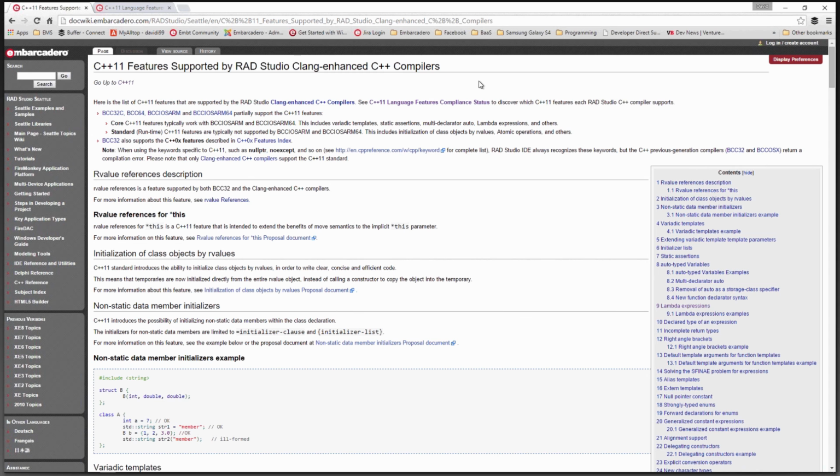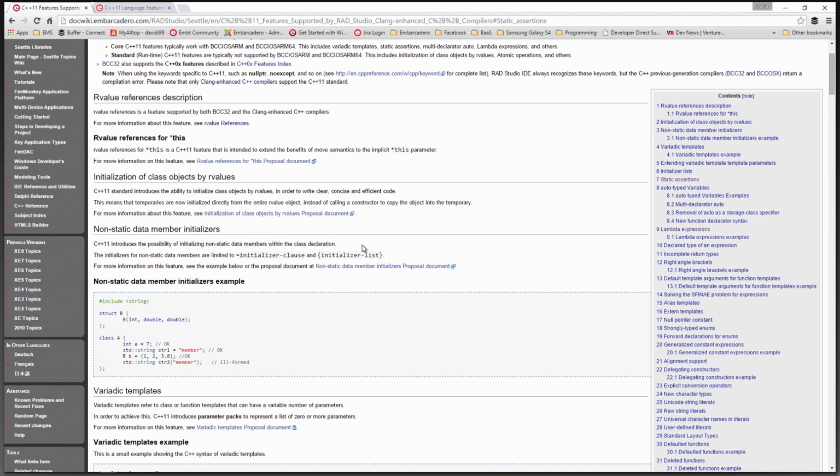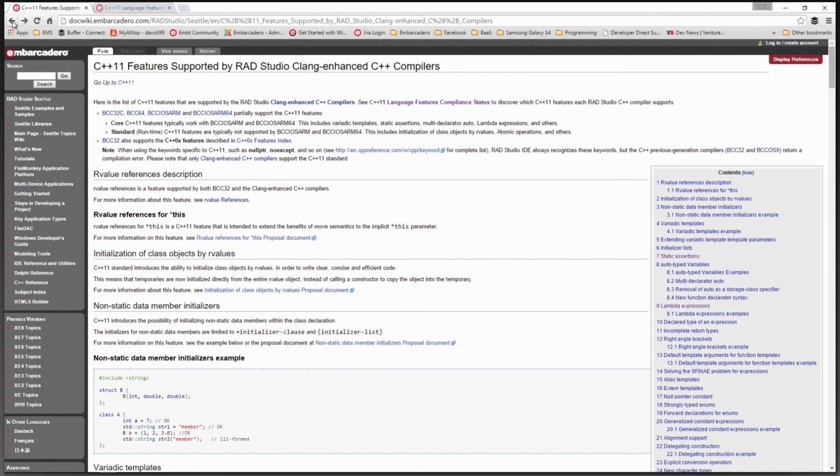In the DocWiki, there are two different pages that will help you on C++11 if you want to see what's in the product. The first one is more of a documentation style page, Features Supported. It goes through, over here in the contents page, some of the highlights of the C++11 language, static assertions and so on. So you can navigate around and you'll see some little examples, little text about them. It's not meant to be a textbook on C++11.